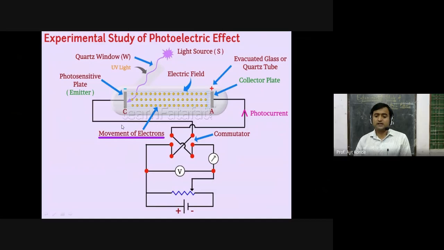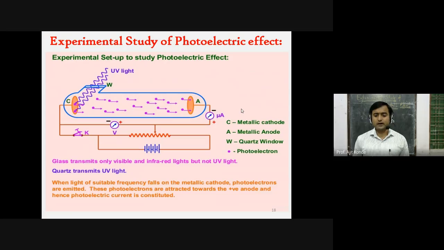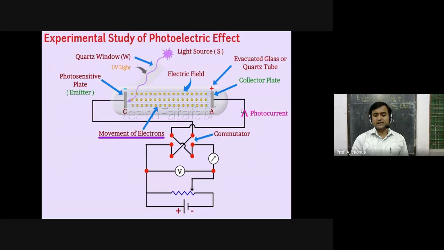See, these electrons will get collected, and electrons are moving in this direction, but the direction of photocurrent will always be opposite to the direction of electrons. Therefore, this will be in the opposite direction. This will be the direction of photocurrent. Since electrons are emitted, these are photoelectrons, and the current which develops is basically called photocurrent or photoelectric current. Now, see this diagram. By this we are able to understand the phenomenon.